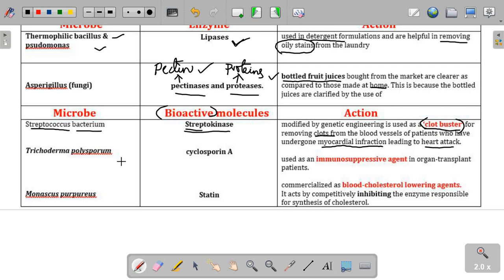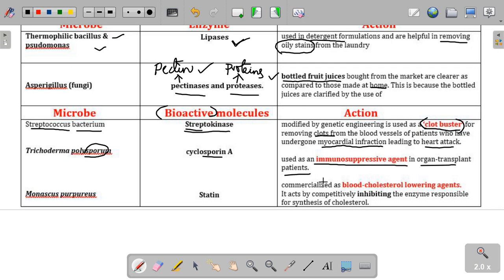And here comes the next one, a fungus called Trichoderma polysporum, which secretes a chemical called cyclosporin A. You see, sporin. So you can see this cyclosporin A is used as an immunosuppressive agent in organ transplantation.